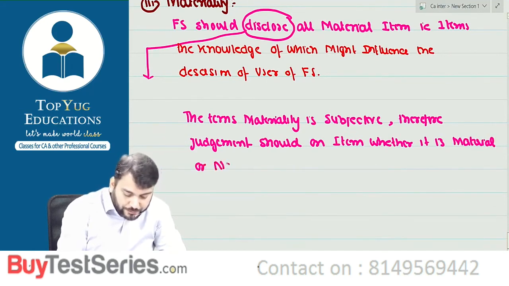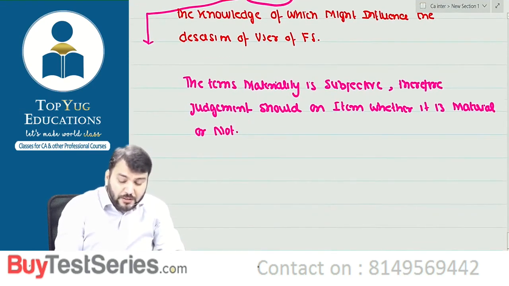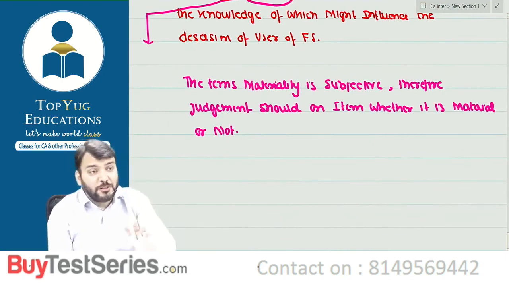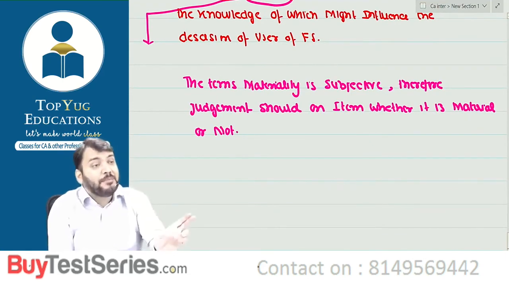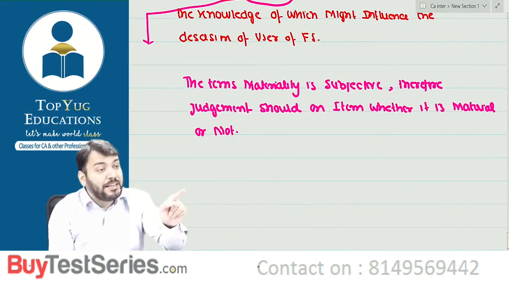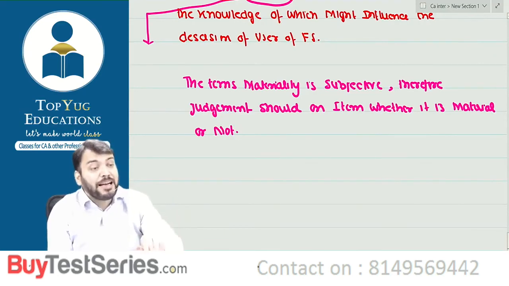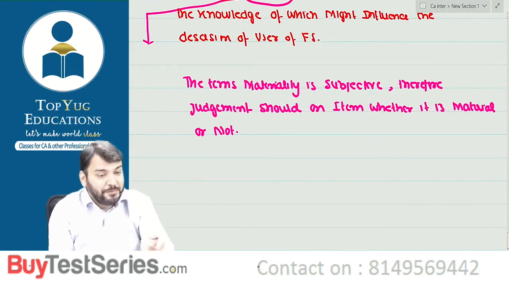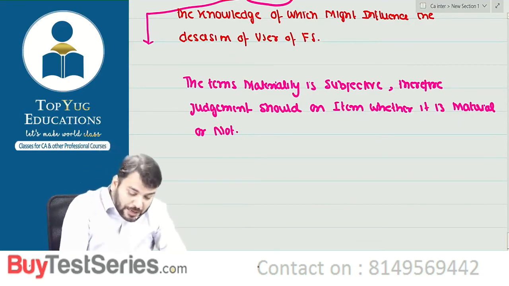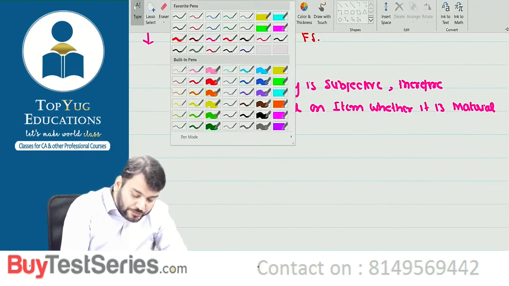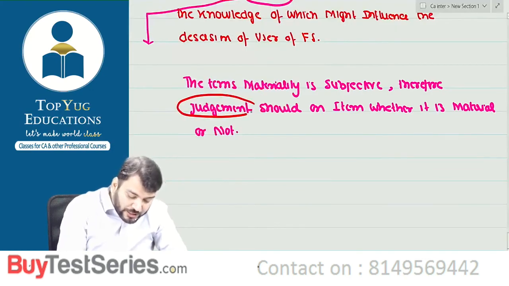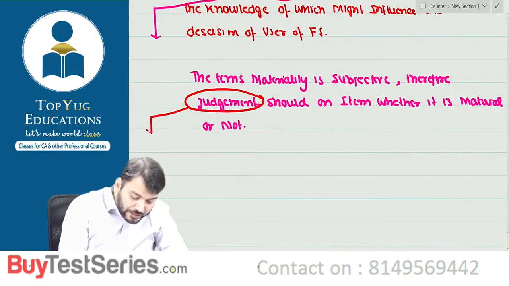So it means while selecting accounting policy, we need to apply our own judgment whether this item is material or not. So how to apply that judgment? If the disclosure of that item might influence the decision of the user, it means it becomes material. Correct? Understood? Judgment means common sense. You need to apply common sense.